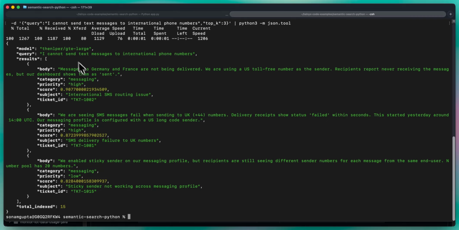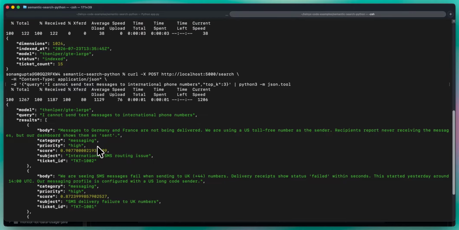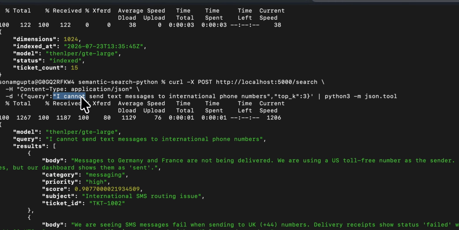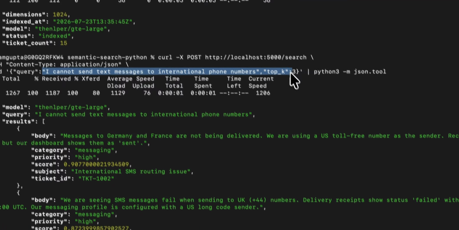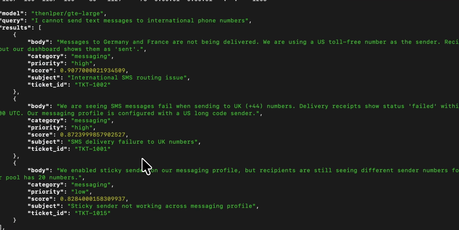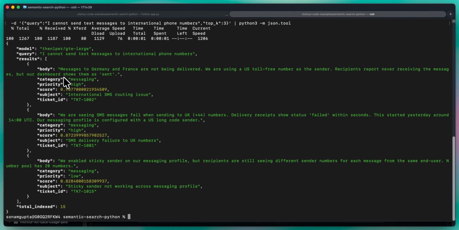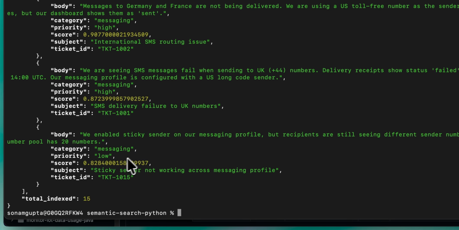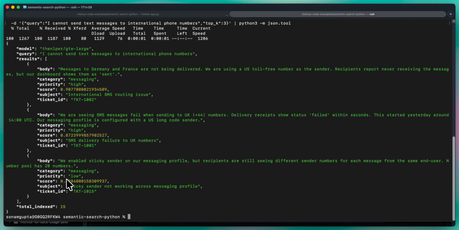So here you understand, the original query that we had was that I cannot send text messages to international phone numbers. Now, based on the embedding algorithm, it retrieved the top 3 results that were the most similar, and it shows you the category, which is messaging in all these 3 support tickets. It shows you the priority. The third one here, for example, is a low priority support ticket. This is as simple as it could get, and then we can always try another example.